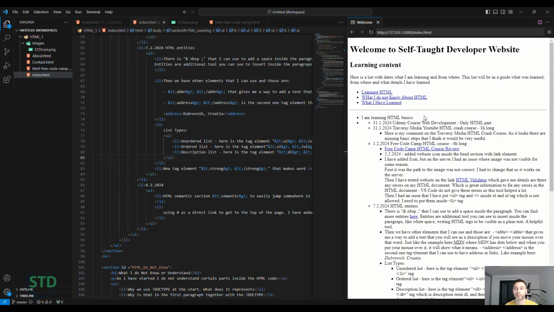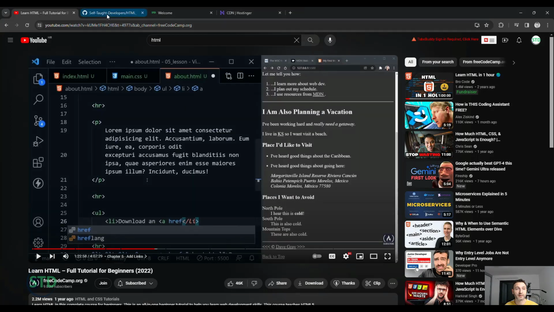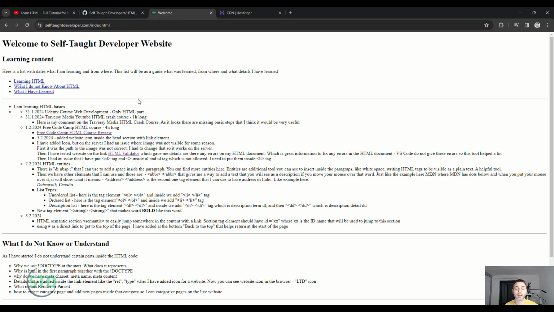Because the goal is to build a website with several pages, and you can see it here. It is the about page, the contact page, this is the current review page, and index, which is the home page. After I learn HTML, I would like to have a complete website that will be my web page for this website, self-taught developer. And when I build it completely with HTML, the next step will be to move to the CSS tutorial. So it will be some kind of project that I'm building for myself, learning with the tutorials and building this website with that knowledge.